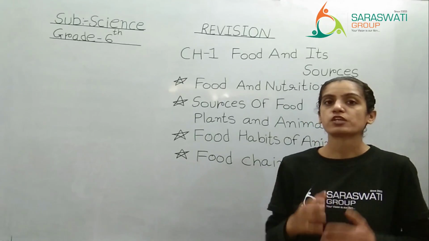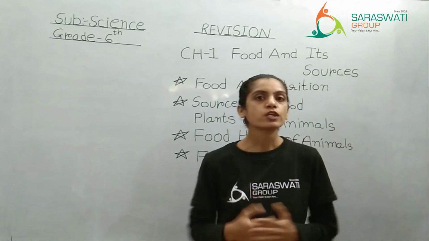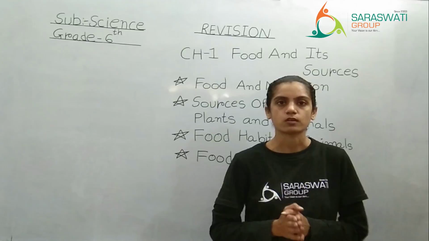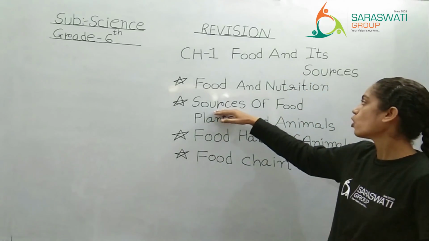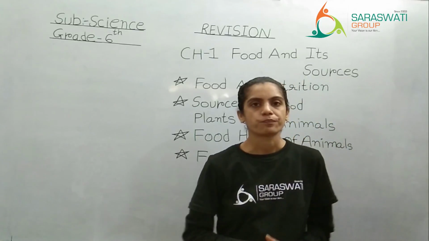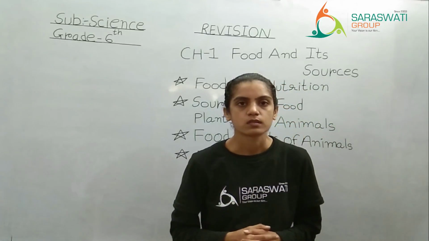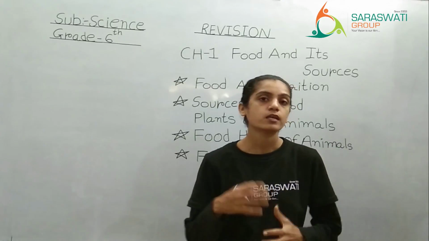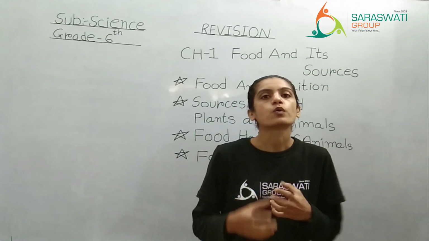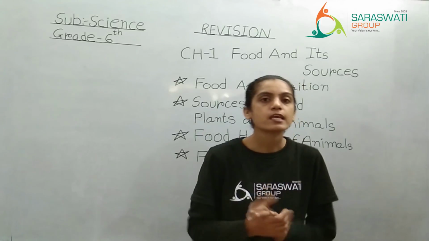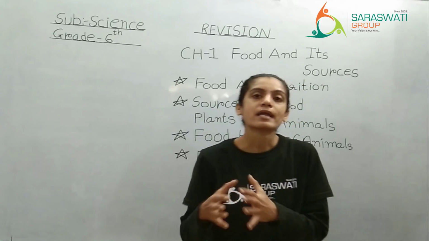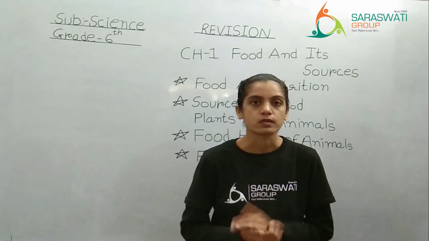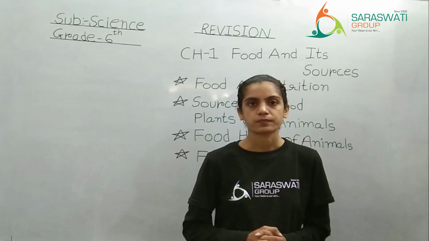We should take the food which has all the nutritive components. About the nutritive components we have studied in lesson number 2. That also we are going to take a revision or a recap. Right. Then sources of food. We know that when we are eating food, we are not eating raw food except a few foods like salad and fruits, but we are first cooking the food and then eating it. So the food item or the raw material which is required to prepare the food is known as ingredients, right?